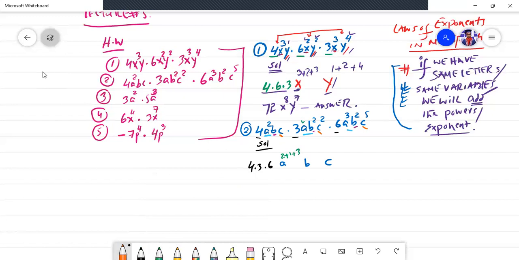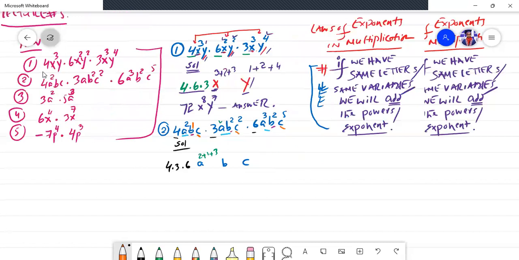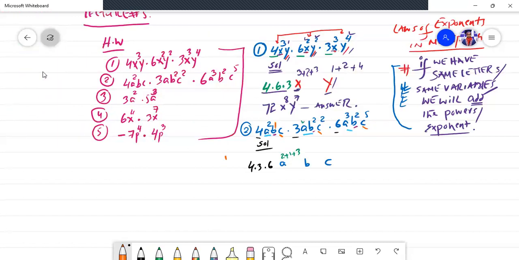Now change the color. Pick the b. Here b has the single power. Here b is single power. And here b has power 2, and here b has power 2.